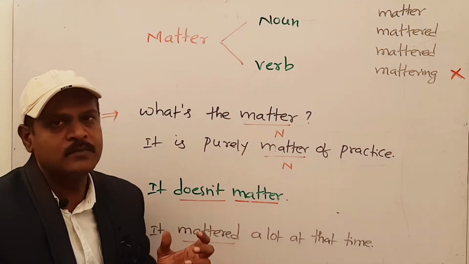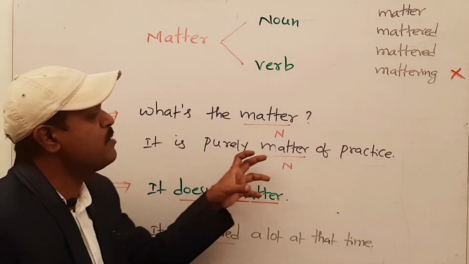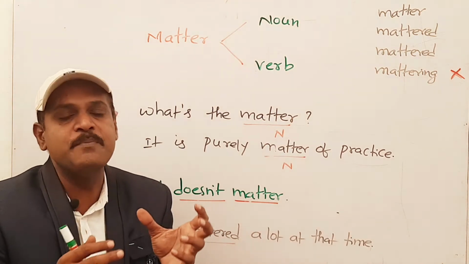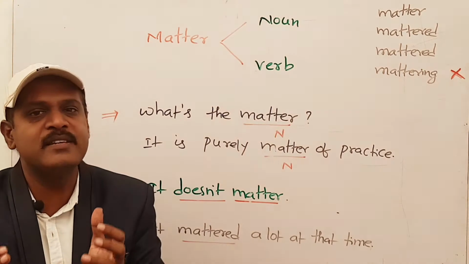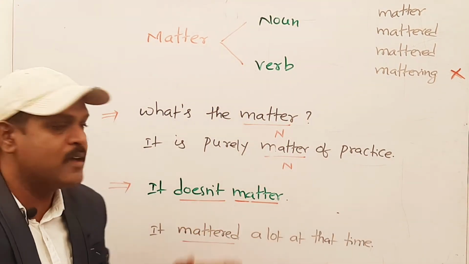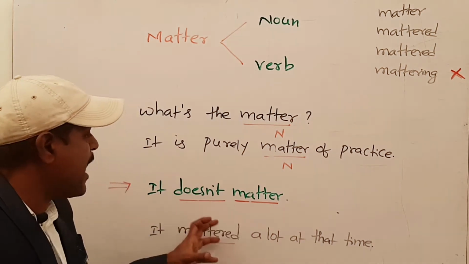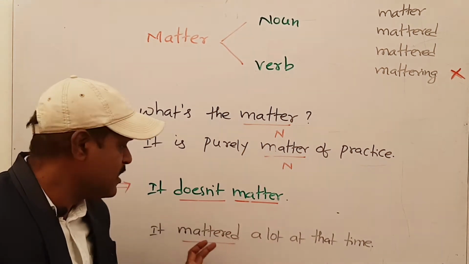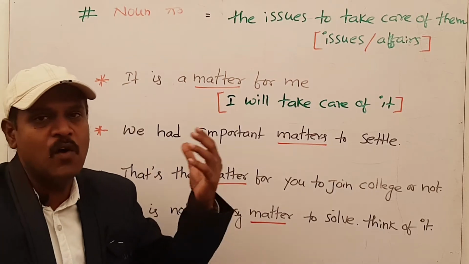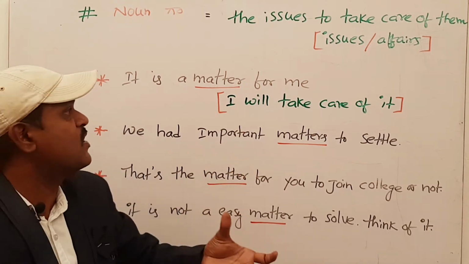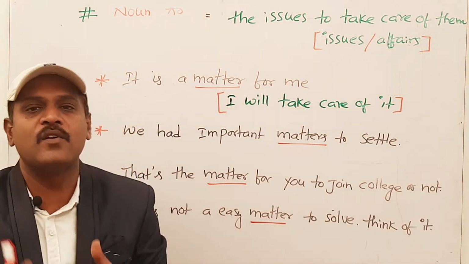As a noun, it can be used like this. What is the matter? That means what's going on here. It is purely a matter of practice. That means it depends on practice. As a verb, it doesn't matter. When we make negatives, we usually use does because the subject is it. It doesn't matter. And it mattered a lot at the time. Mattered is the past form of the verb matter. As a noun, the matter can be used in the sense of issues, affairs. That means the matter is going to take care of it.